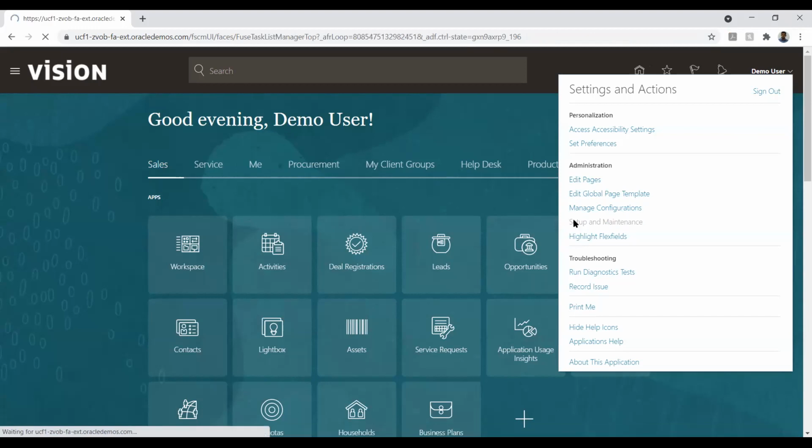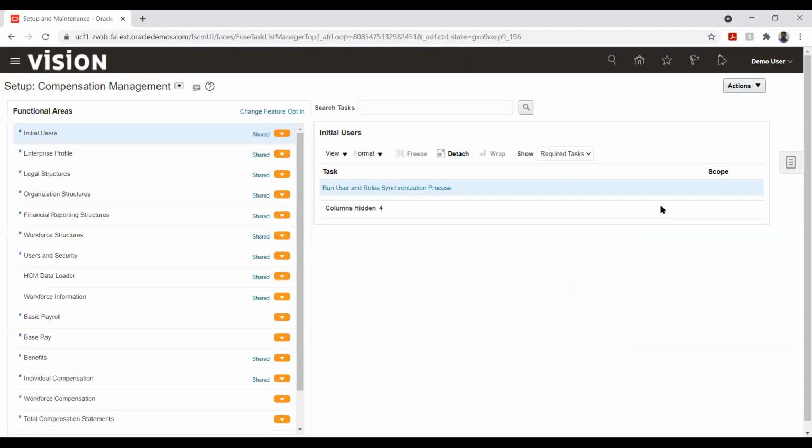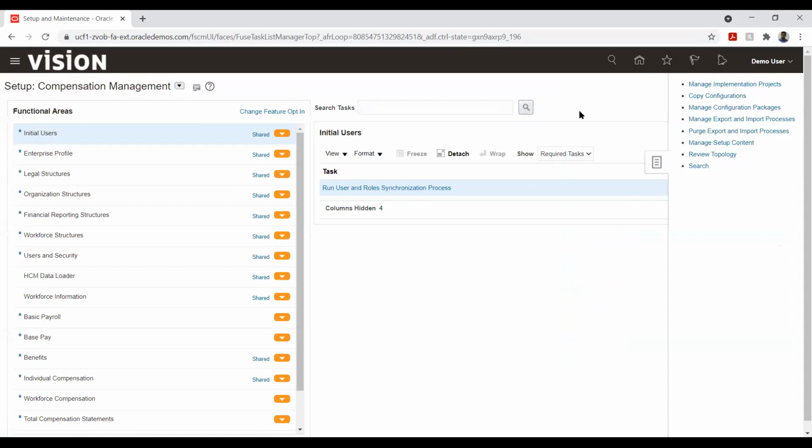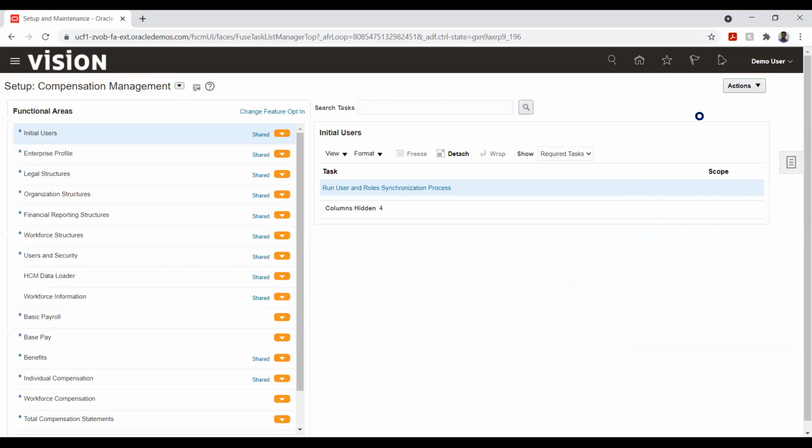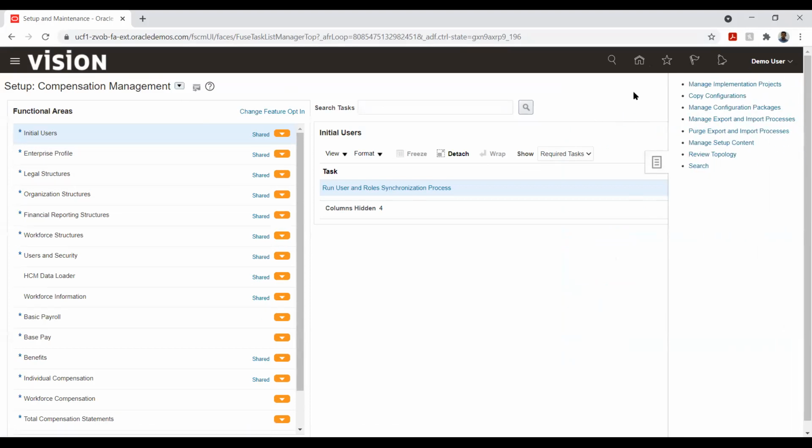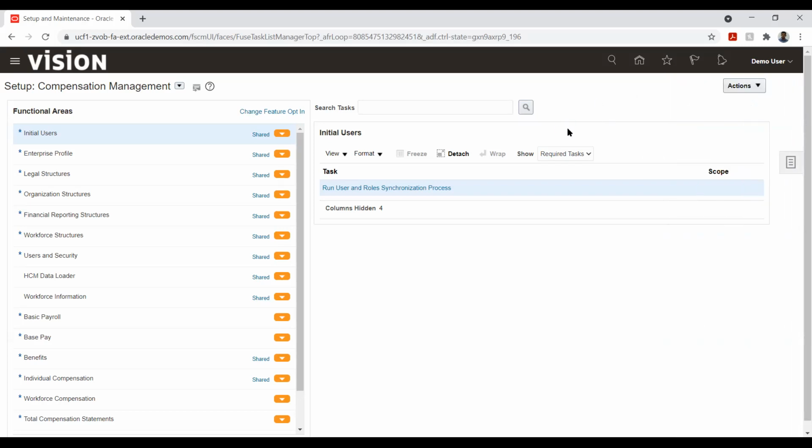So this is the place where basically we will navigate for our configurations. There are two ways to do it. If this is a fresh implementation, I'll do a manage implementation project, and probably start with the basic configurations from scratch, creating the project and assigning the offerings and features, and then start my basic configurations from GL.